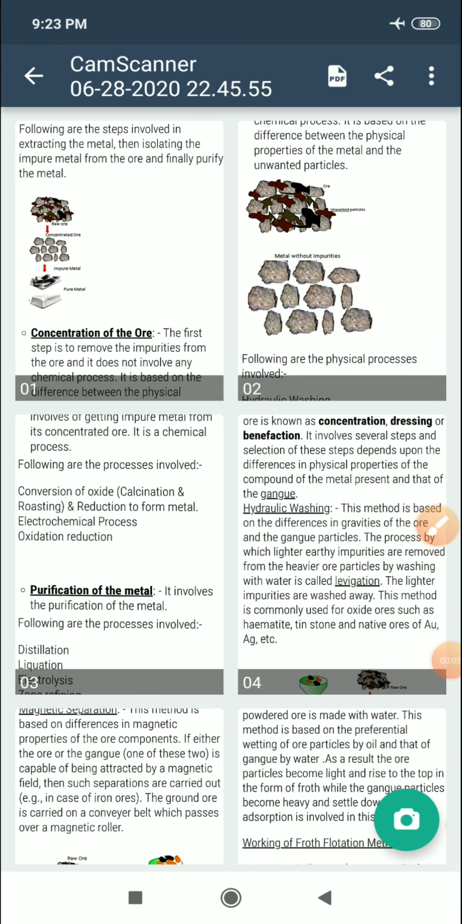Hello students. So in the previous video we discussed the modes of occurrence of elements, the occurrence of elements in different forms, and the abundance of elements in the earth's crust, and the occurrence of metals in the form of minerals and ores, and different types of ores of different metals.